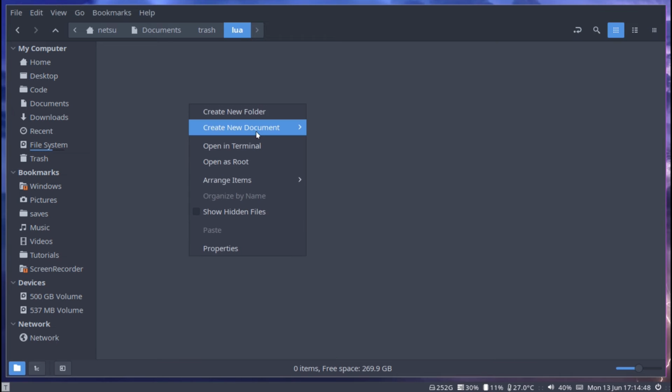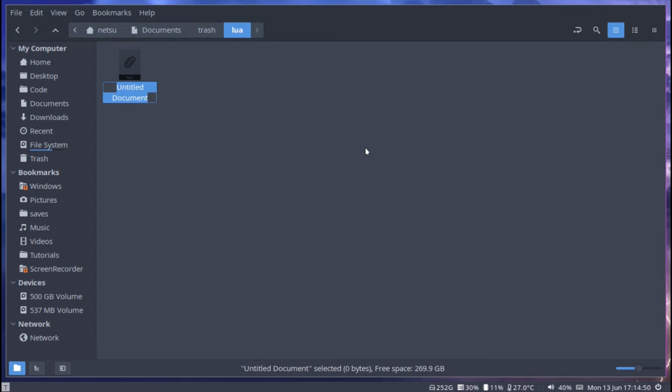In here, I want to create a new file called main.lua. If you're on Windows, make sure that this actually ends in main.lua and not main.lua.txt. Windows will oftentimes append that extension to the file name, which you do not want.